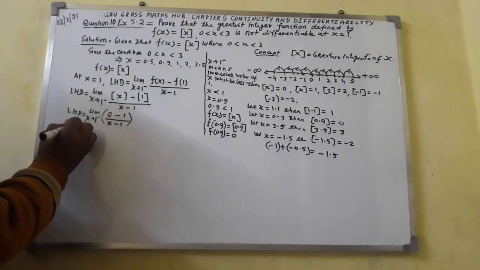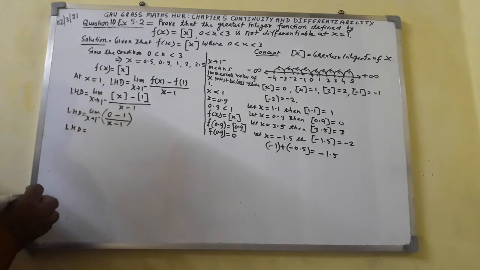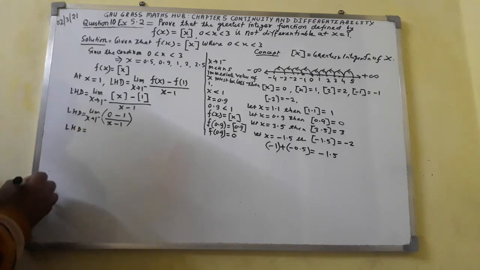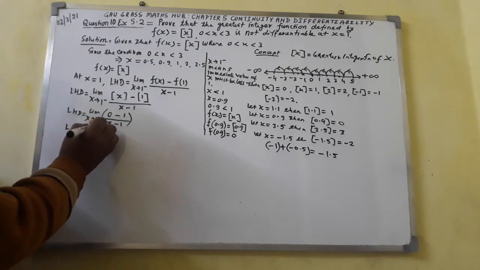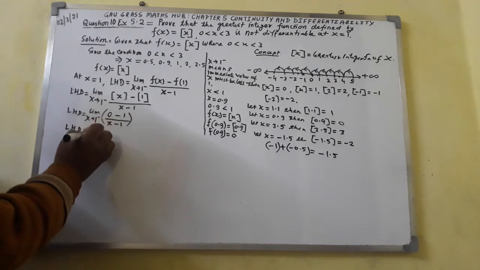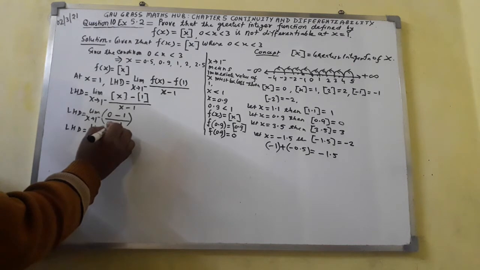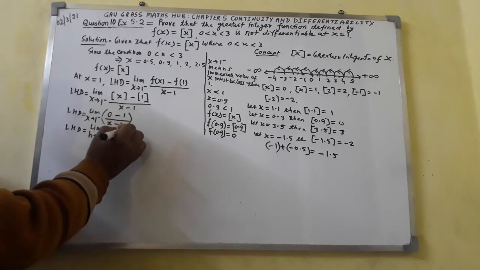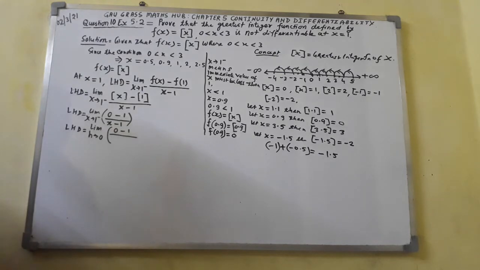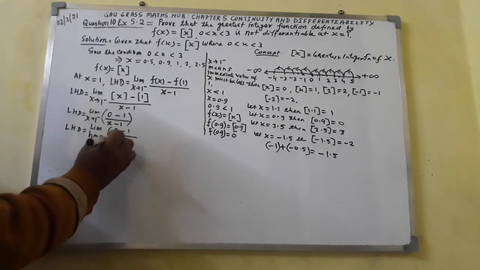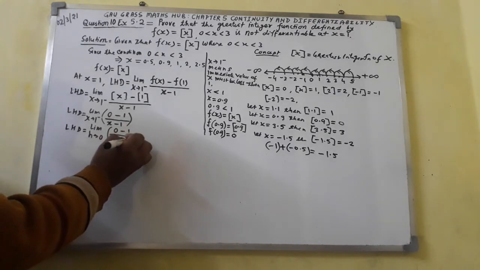Now here I shall write the left hand derivative. It comes out to be limit h tends to 0, then 0 minus 1 whole over, in place of x I shall write 1 minus h, minus 1.